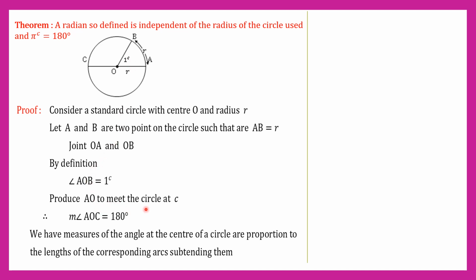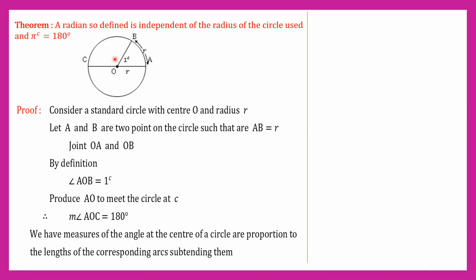Produce AO to meet the circle at C. Here AO is produced to meet the circle at C. This is a straight angle. Therefore, measure of angle AOC equals 180 degree. We know that measures of the angles at the center of a circle are proportional to the lengths of the corresponding arcs subtending them. Here, consider two angles: measure of angle AOB and the straight angle, measure of angle AOC.